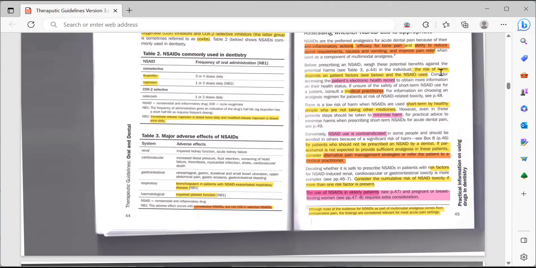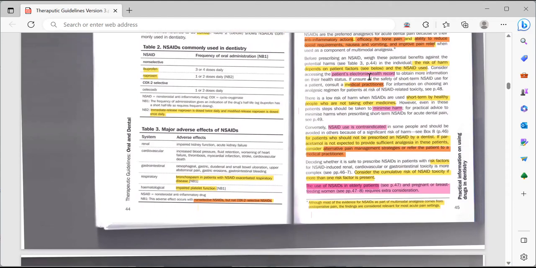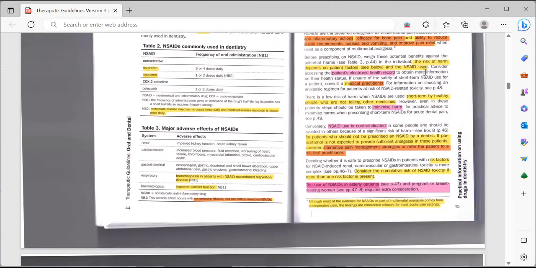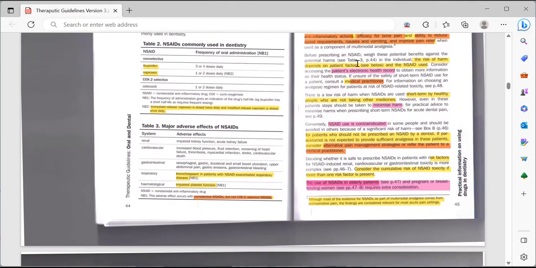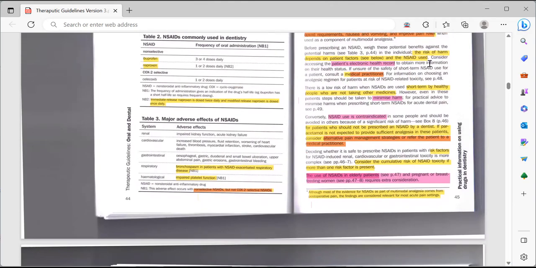In the individual, the risk of harm depends on the patient's factors and the NSAID used. So we will discuss the patient factors and the NSAID, like which type of drug we are using. Consider assessing the patient's electronic health record to obtain more information on their health status. If unsure of the safety of short term use in a patient, consult a medical practitioner.